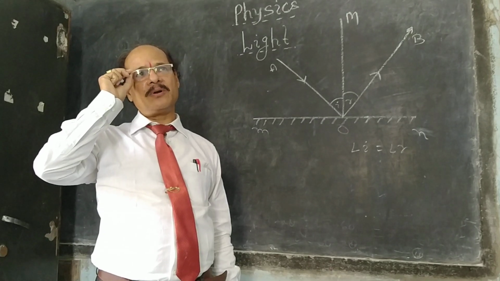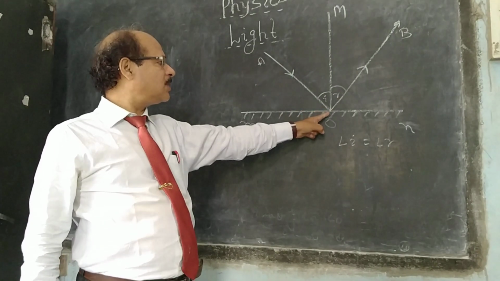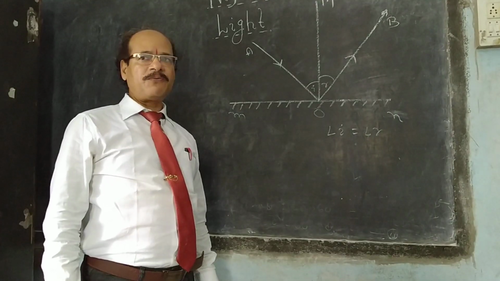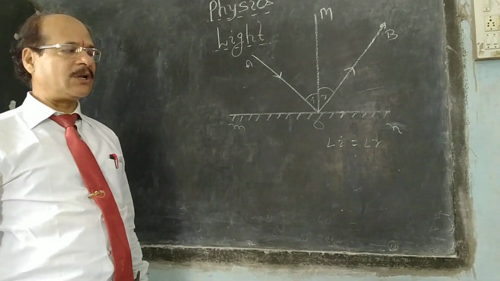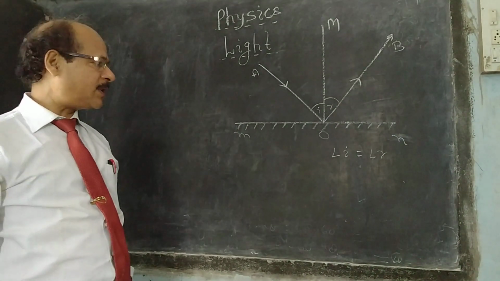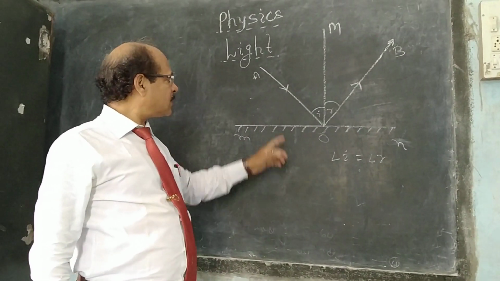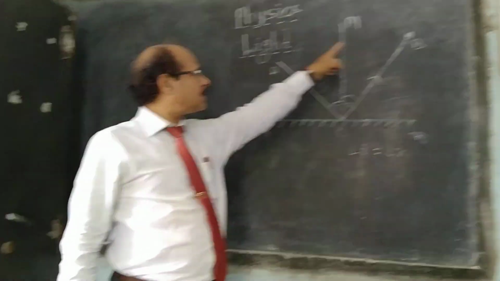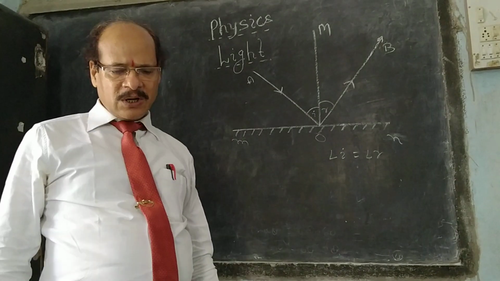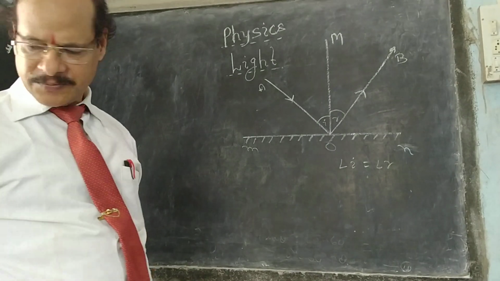This plane may be as vast as the earth, and this plane may be as small as an atom, because the particle of light is so small that it can fall over a single atom. A number of rays can fall on a single atom. So two laws of reflection, you must remember: angle I is equal to angle R, and the incident ray, reflected ray, and normal all lie in the same plane.